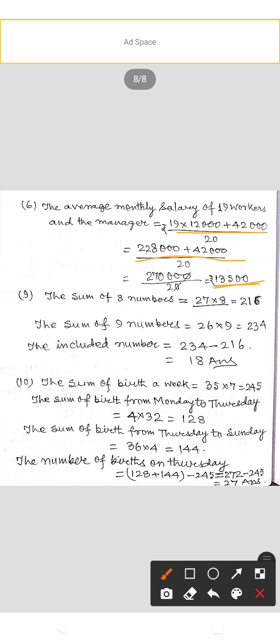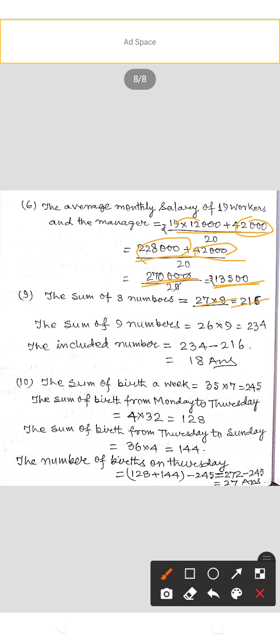The average monthly salary of 19 workers and the manager equals 19 multiplied by 12,000 plus 42,000, that is 2,28,000 plus 42,000 by 20, equal to 2,70,000 by 20. So 27,000 divided by 2 is equal to rupees 13,500.